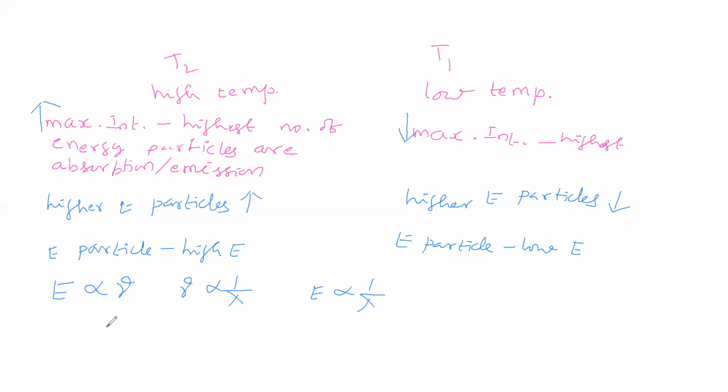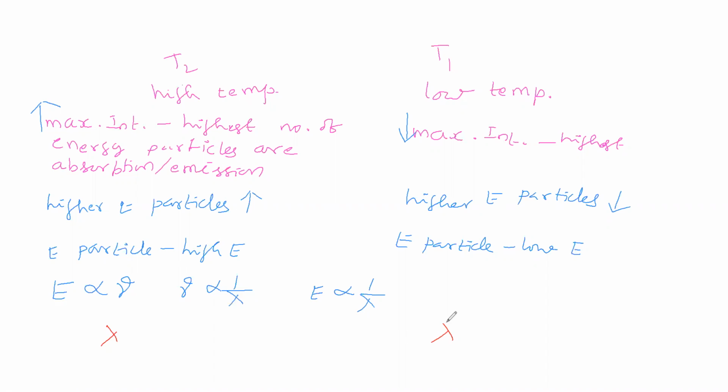Okay. So, what about wavelength here? Wavelength at maximum intensity for T1. Wavelength at maximum intensity for T2. Now you can compare lambda at T1 and T2 for maximum intensity.